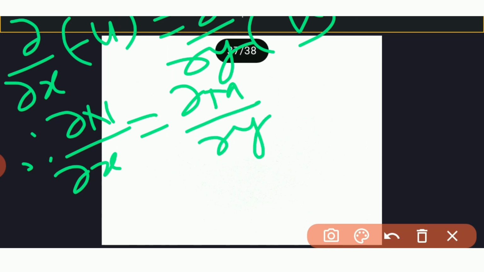And this clears that equation first is an exact differential, say dψ.